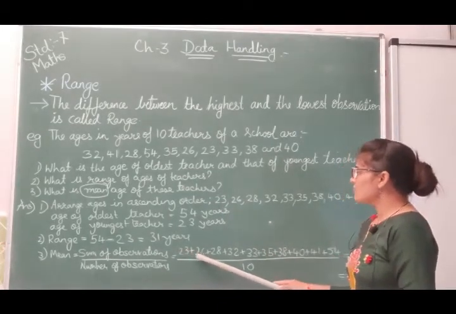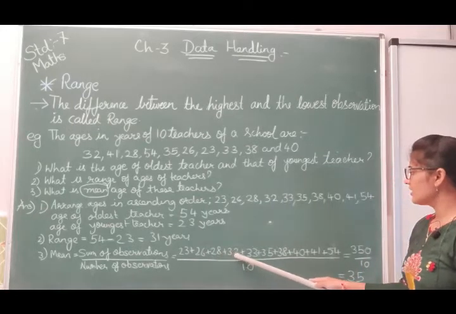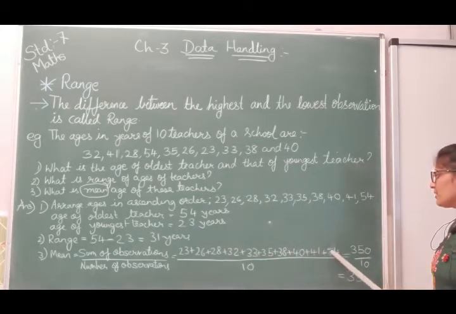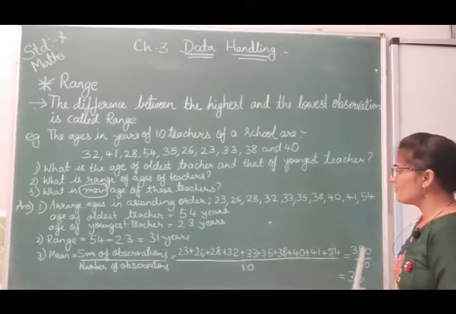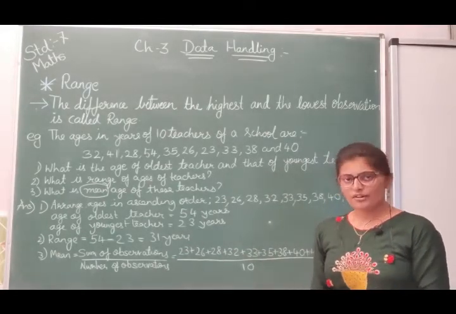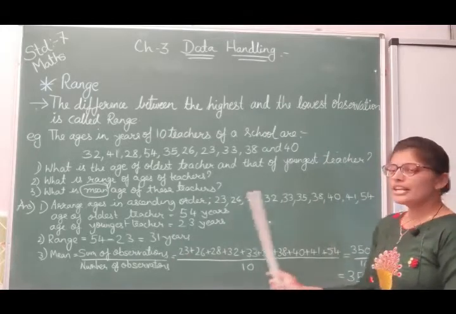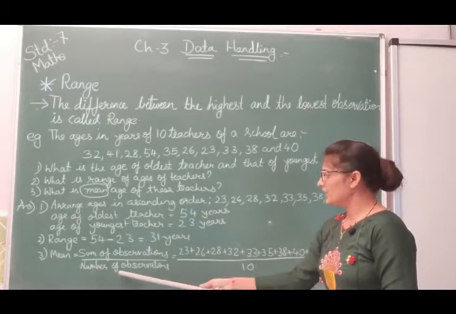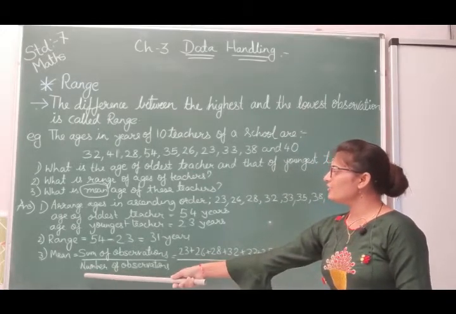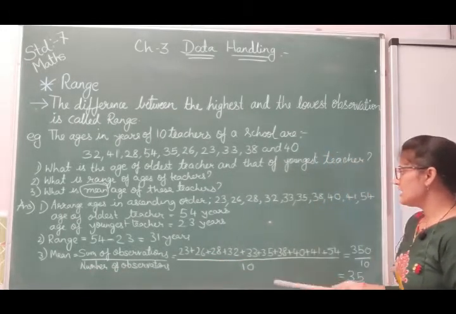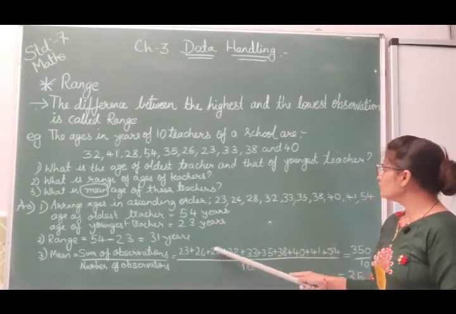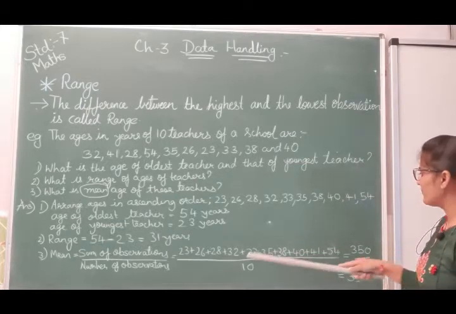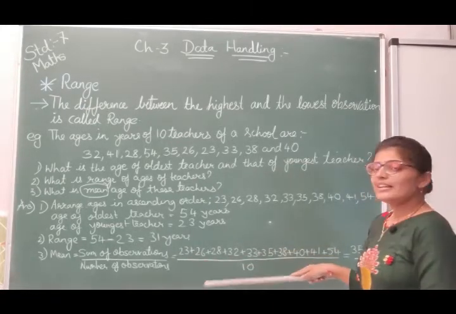So 23 plus 26 plus 28 plus 32 plus 33 plus 35 plus 38 plus 40 plus 41 plus 54. Now this is a large number addition, so you have to do the rough work. After that you have to find the addition of these large numbers and write it down. Now what in the denominator? In the denominator we have to write the number of observations. So let us see how many are there. 1, 2, 3, 4, 5, 6, 7, 8, 9, 10. 10 observations are there. So here it will be 10.